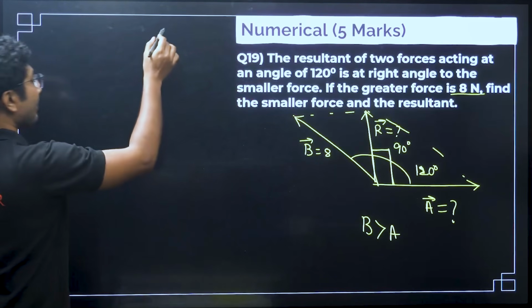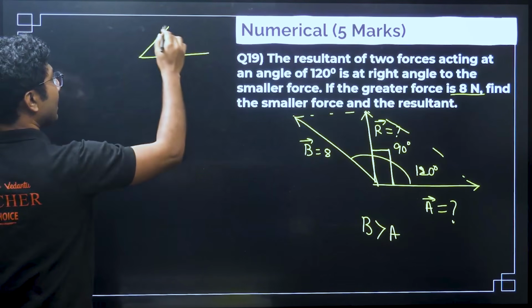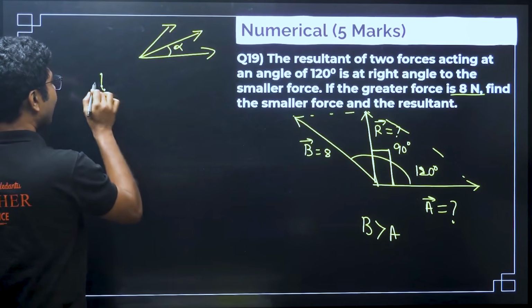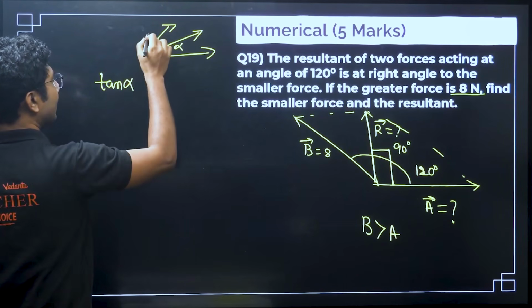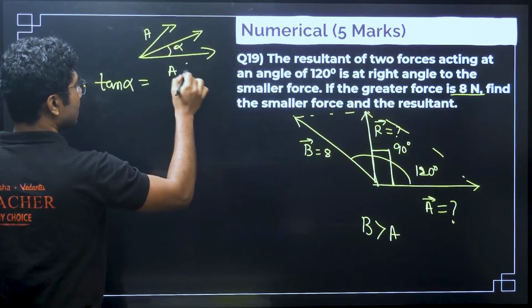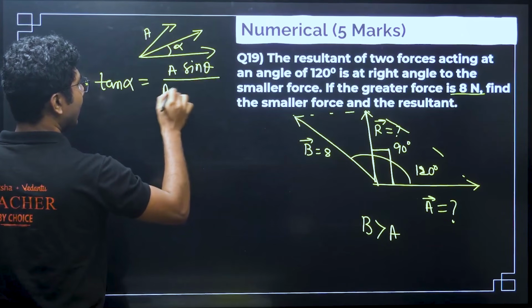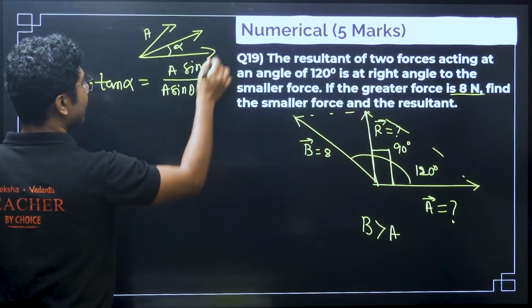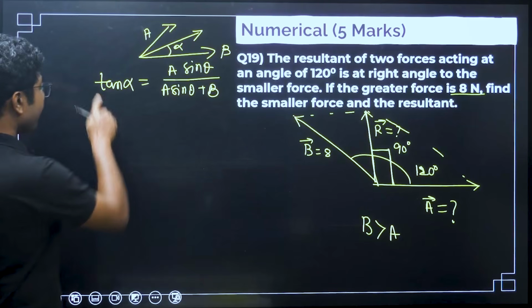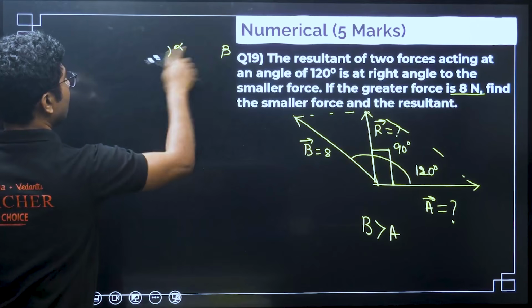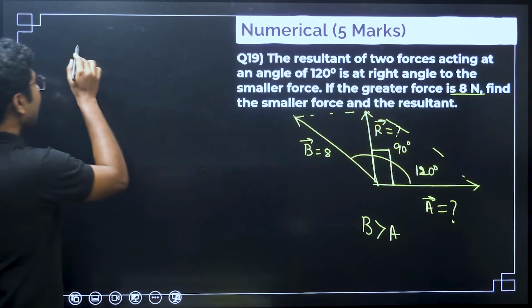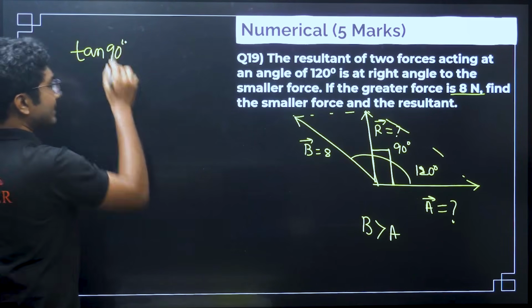Now, if you remember our diagram, when we are trying to find the resultant of any two vectors, this was our resultant, and this angle was alpha, then tan alpha was B sin theta by A plus B cos theta, where the bottom vector was A. Now, here if we apply the same logic, this angle is alpha, which is given over here.